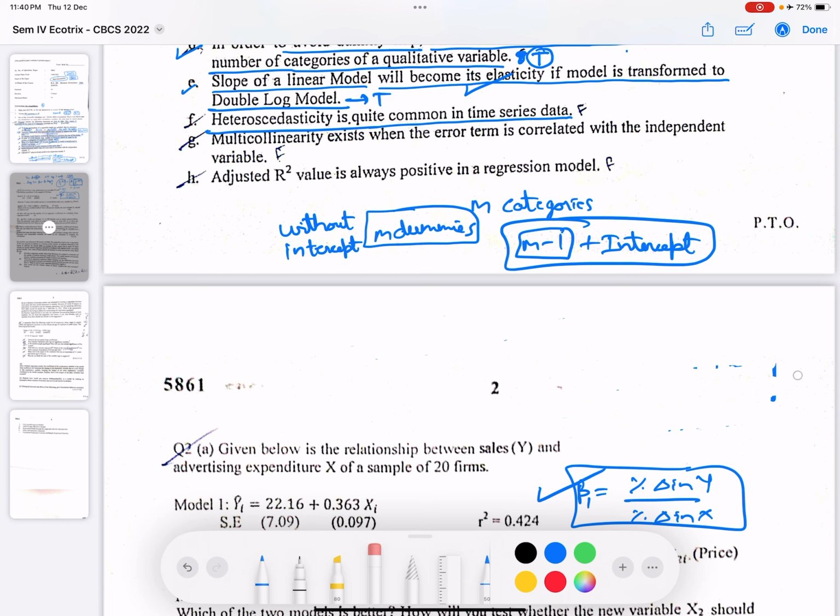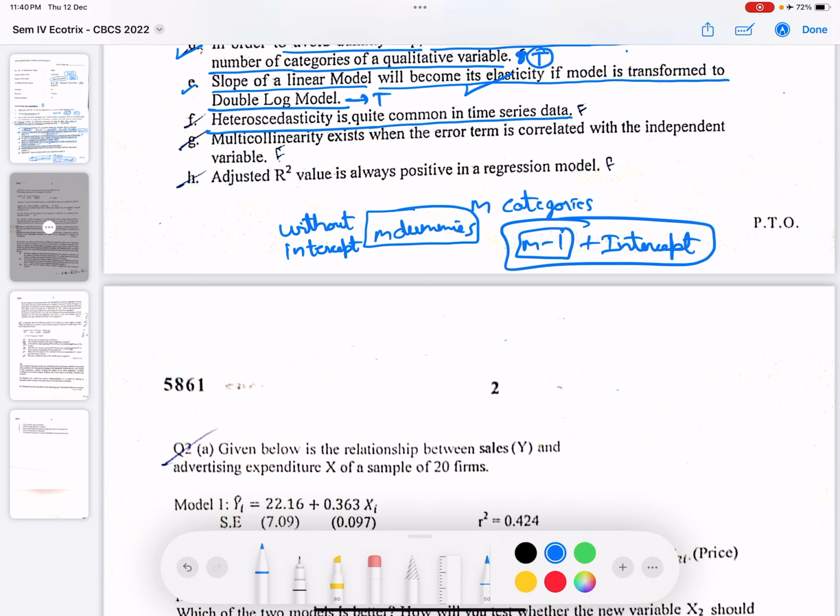So in this case you can define what heteroscedasticity is, and in depth you can tell that it is present not in time series but in cross-sectional data. So this statement is false.